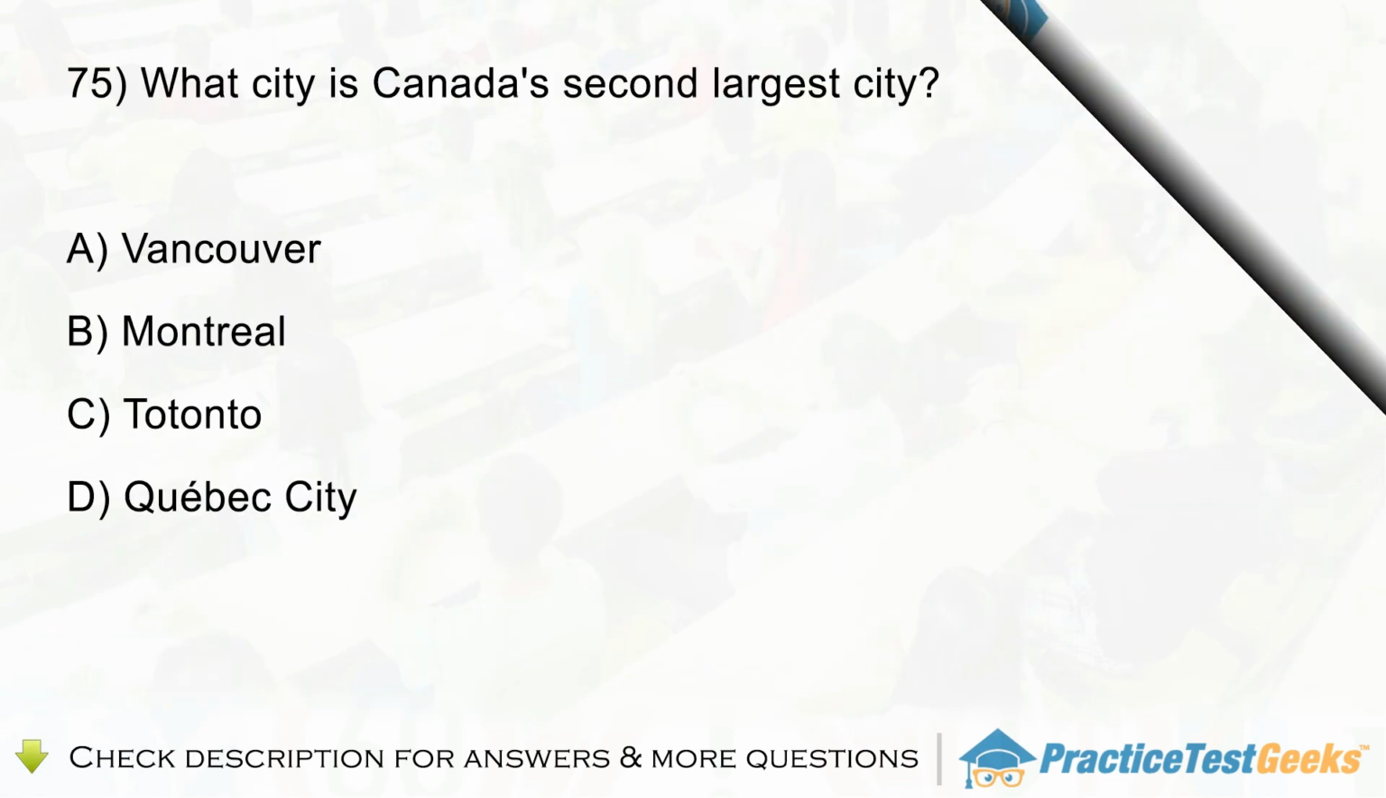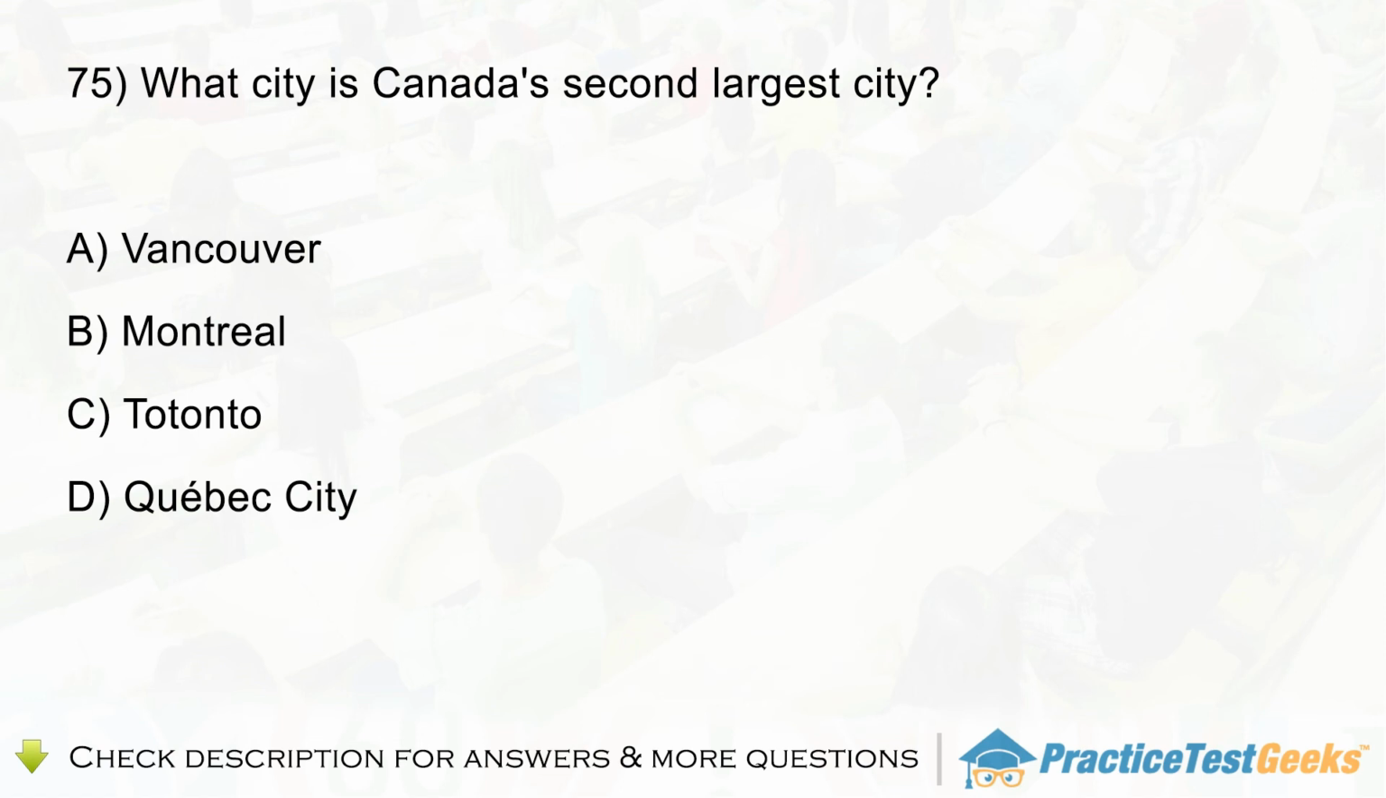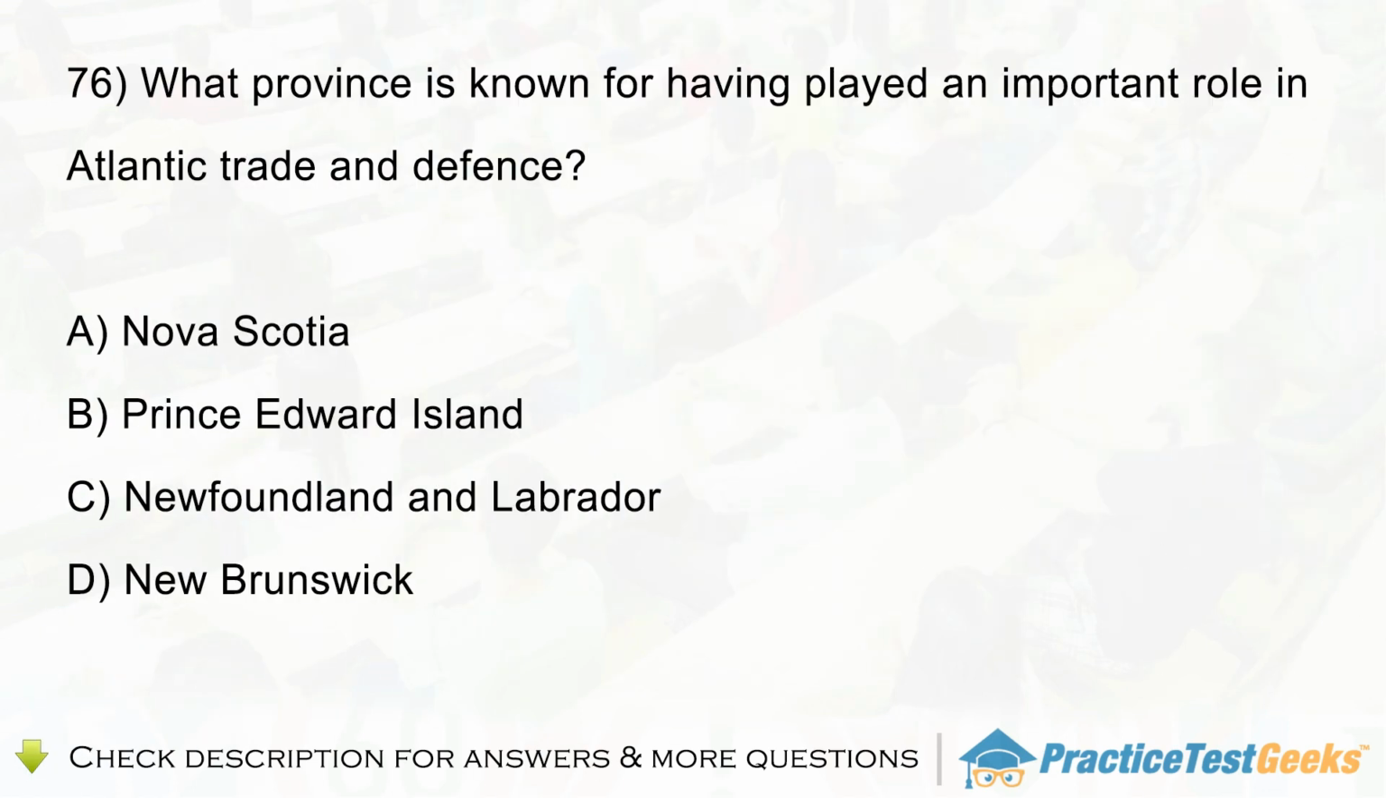Question 75. What city is Canada's second largest city? A. Vancouver. B. Montreal. C. Toronto. D. Quebec City. Question 76. What province is known for having played an important role in Atlantic trade and defense? A. Nova Scotia. B. Prince Edward Island. C. Newfoundland and Labrador. D. New Brunswick.